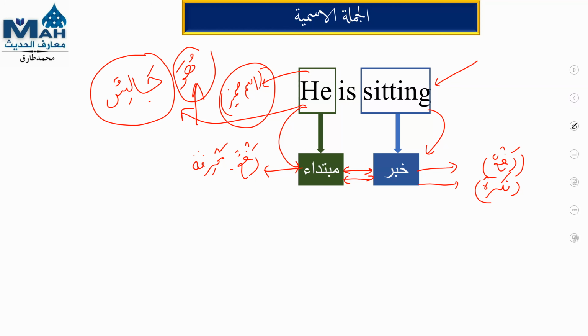Jalisun also completes our requirement. It is raf'un and nakira. So both conditions are completed. Jalisun is masculine and singular, and huwa also represents masculine and singular, so all conditions are met. The sentence is completed. Huwa jalisun, he is sitting.